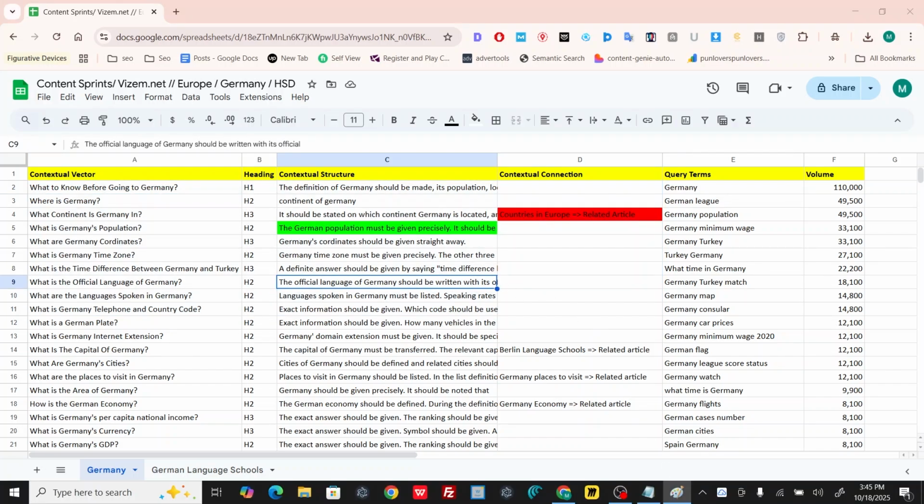For example, imagine that we have the hyperlink "countries in Europe" and we want to rank for Germany. Imagine that all the countries in our topical map link to this hyperlink, and you give the link from the top of this "countries in Europe" article to Germany. That's how you can distribute the relevance in your main semantic content network and increase the overall relevance as well.